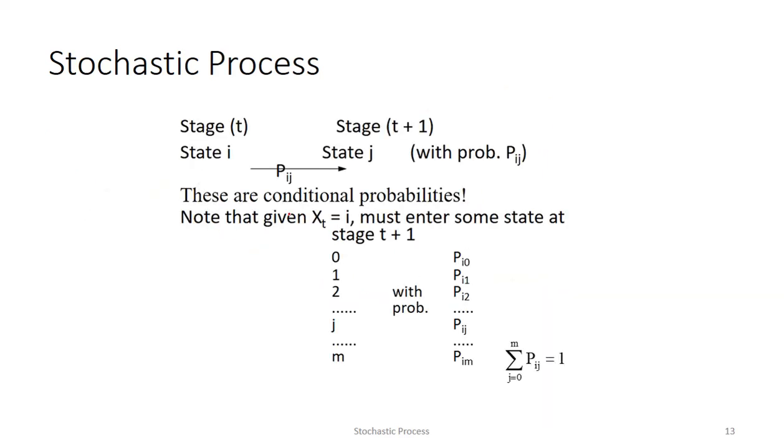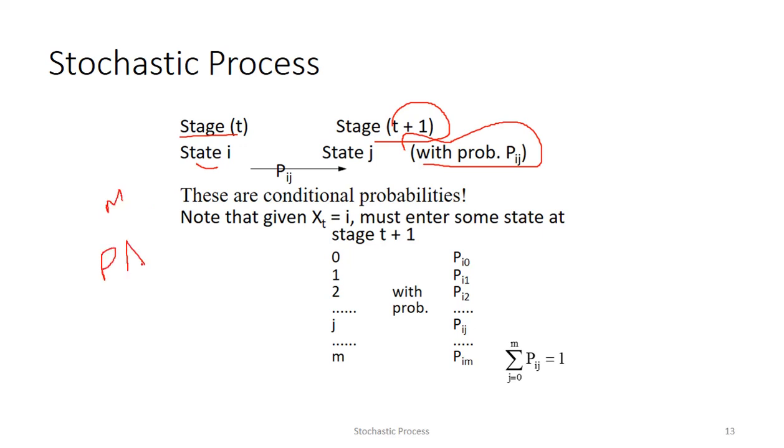Now we can see some examples. This theory is easy to understand. See, at stage t in state I, going from state I to j is denoted by probability Pij. Here the stage is the t plus 1 event. Okay, this is the total: a Markov chain is totally based on conditional distribution.